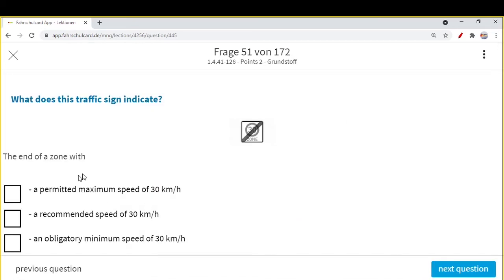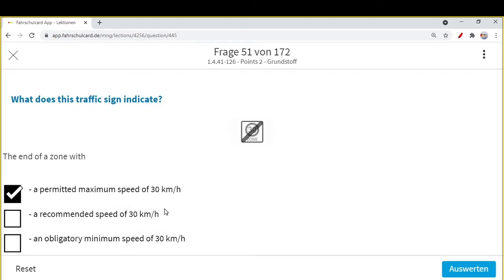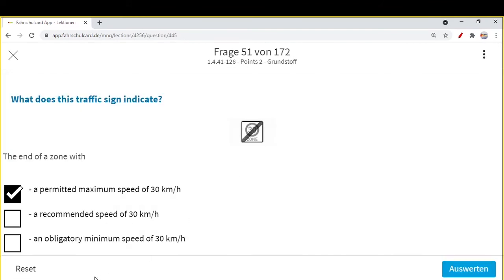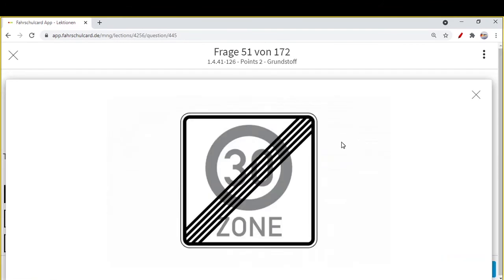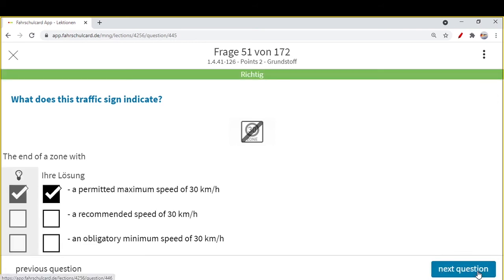So what does it mean? The end of a zone with a permitted maximum speed of 30 km per hour. We know that if we have a red circle with 30 km per hour written inside, it means you can drive at most 30 km per hour. It was not a recommended speed, it was the maximum allowed speed, not even a minimum obligatory speed. It was a maximum allowed speed of 30 km per hour, and that zone has ended here.